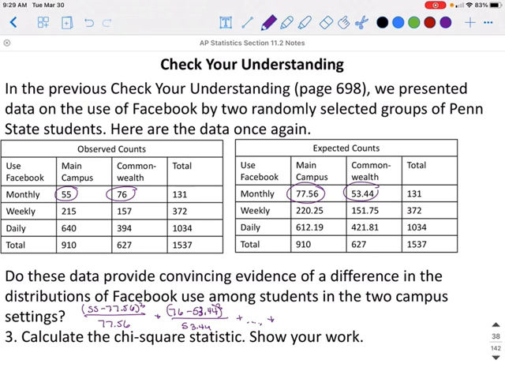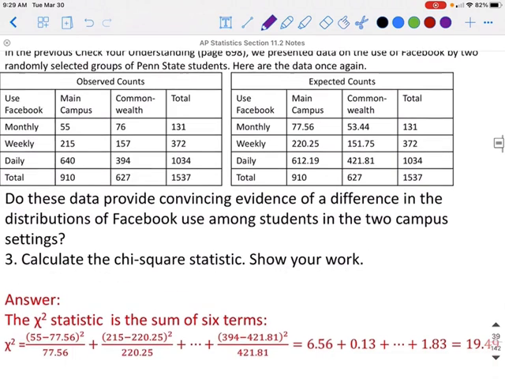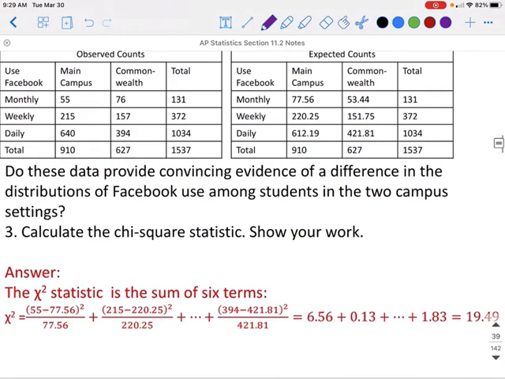And you would do that for all the values until you get to the last one, which would be observed minus expected squared all over the expected value. And that should give you a chi-square value of 19.49.